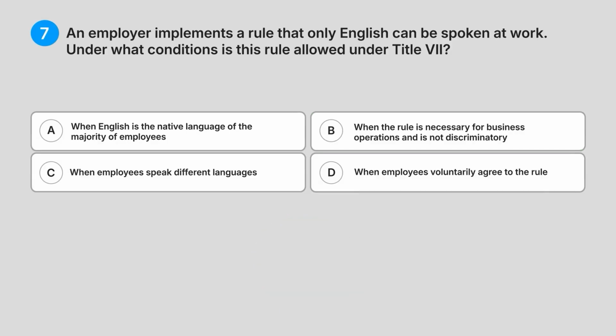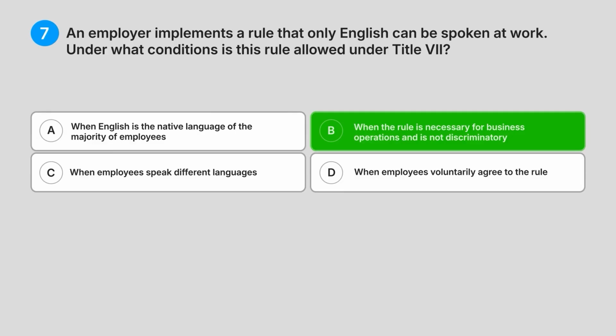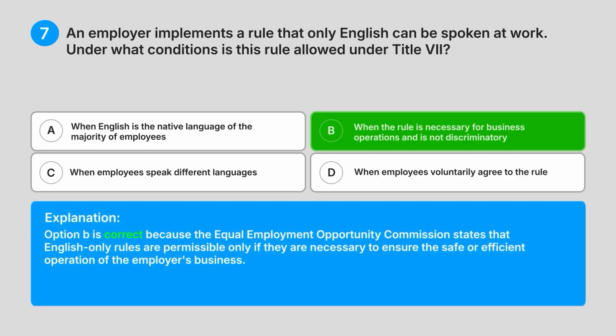Correct answer, B. When the rule is necessary for business operations and is not discriminatory. Explanation: option B is correct because the Equal Employment Opportunity Commission states that English-only rules are permissible only if they are necessary to ensure the safe or efficient operation of the employer's business.